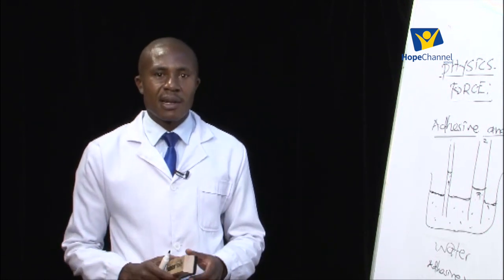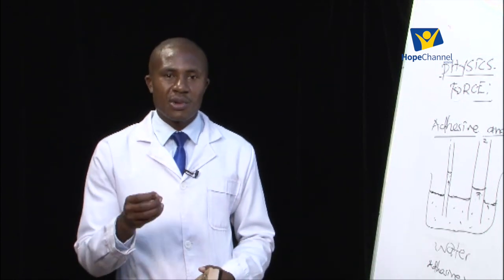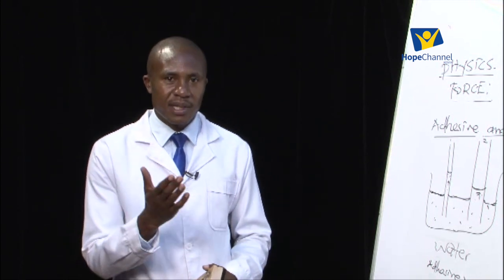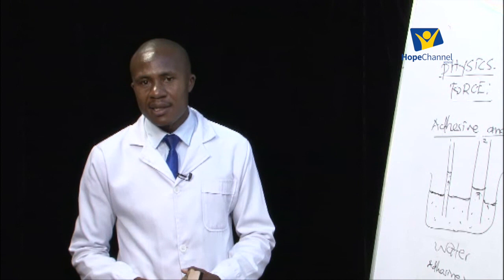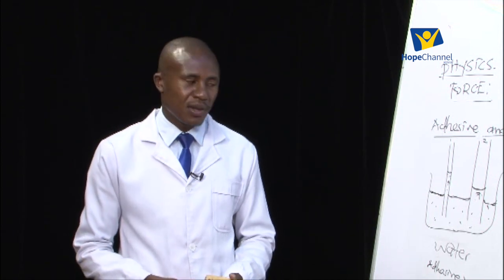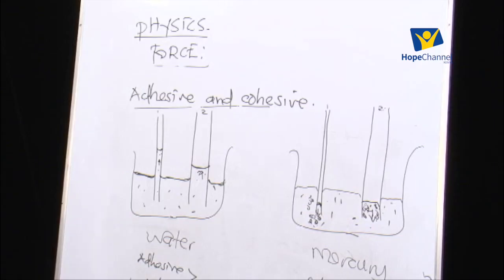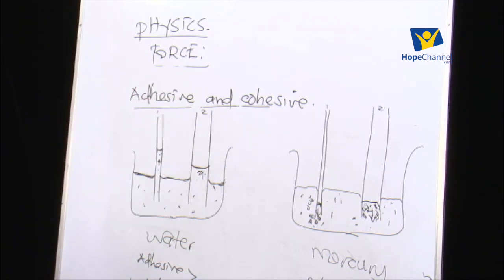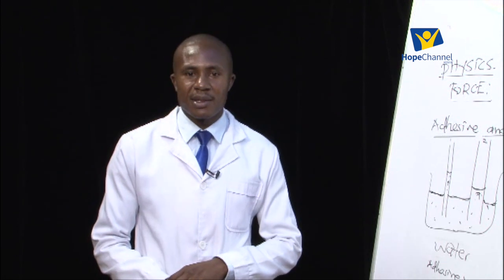And also you can recall that we talked of ways of reducing the friction. Friction can be a nuisance, so we need to do away with friction sometimes in places where we do not need it. How can we go about it? We talked of using lubricants, or what we call oiling and greasing. We can use rollers. Sometimes it also helps in reducing the friction. And also we have talked of the cohesive and the adhesive forces. Adhesive forces are forces of attraction between molecules of different kinds, and cohesive forces are forces of attraction between molecules of the same kind. And also just remember a few of the things we have discussed here and their applications.